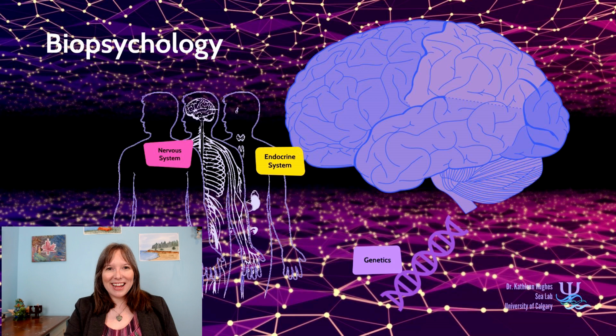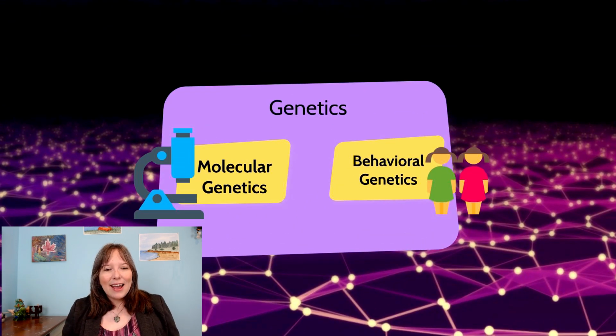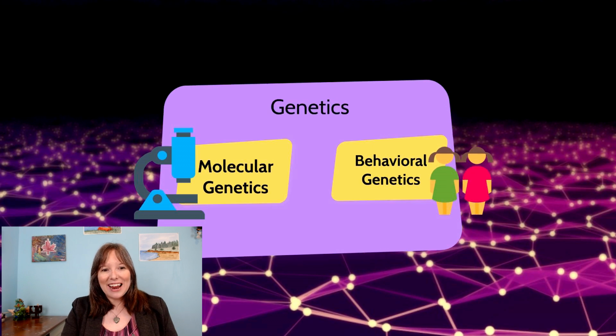Now we're going to move on to talk about genetics. And so genetics, when we talk in psychology, we often discuss in terms of either molecular genetics or behavioral genetics. So one of them is looking exactly down at the DNA, and one of them is just looking at how genetic trends would manifest in a population. So first we'll look at molecular genetics.